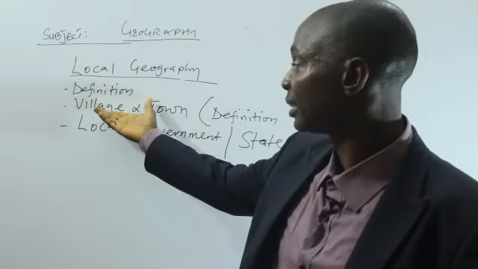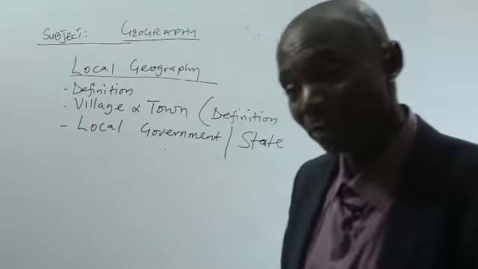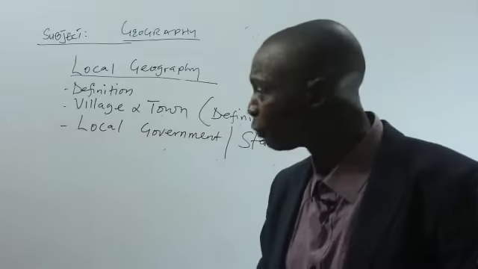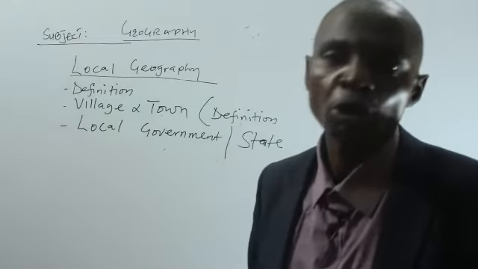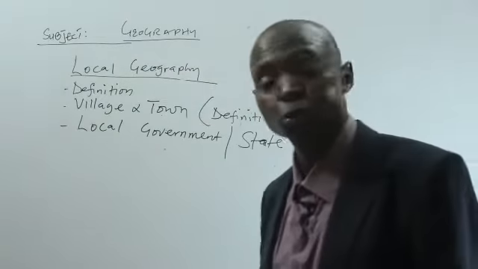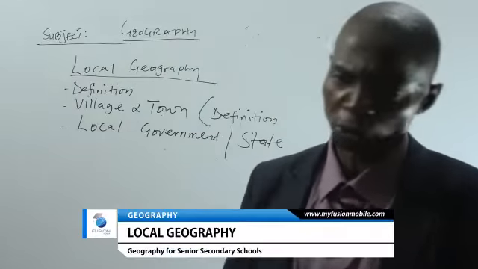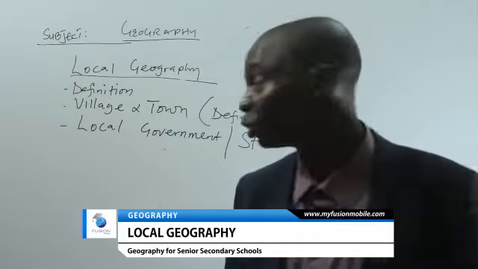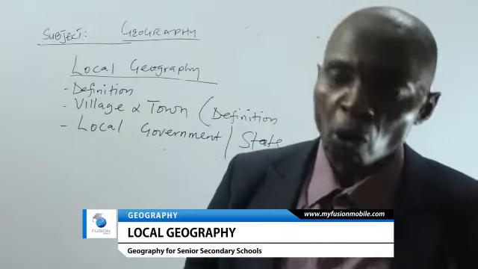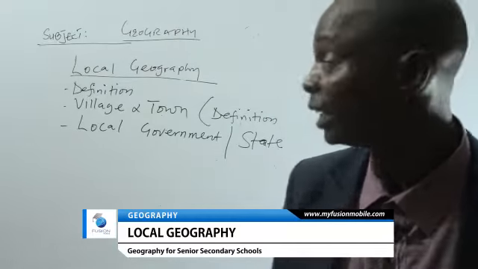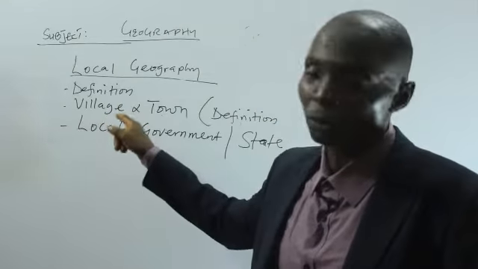And one of the characteristics of a village is that they are purely what? They are purely farmers. They can be farmers, they can be fishermen, or any profession they decide to take. Another characteristic of a village is that there is little or no social amenities. And I believe as a student, you may have come from one village or the other. So go back to your village and find out whether you are really from a village or from town, because some of us are in town and we don't want to associate with the people from the village. But remember that whether you are in town or you are in the city, you are from a village.